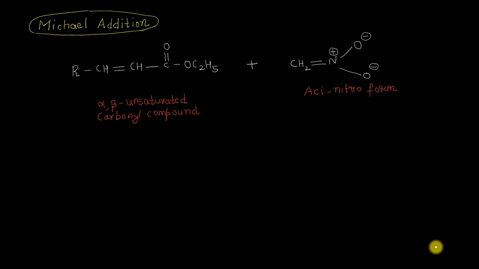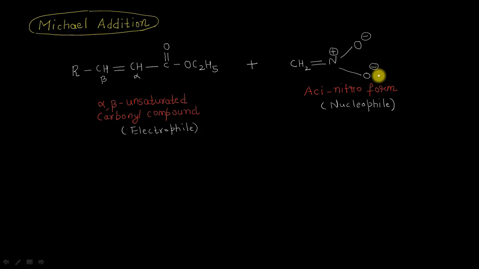Okay, now let us talk about the second chemical reaction, in which the electrophile is what? It is this alpha beta unsaturated carbonyl compound. This is the alpha position here, this is the beta position, and in between the alpha and the beta position unsaturation is present. So let me write here, this is acting as our electrophile, and here on this side is the aci-nitro form, and we are interested in those reactions of the nitro compounds in which the aci-nitro form is acting as a nucleophile.